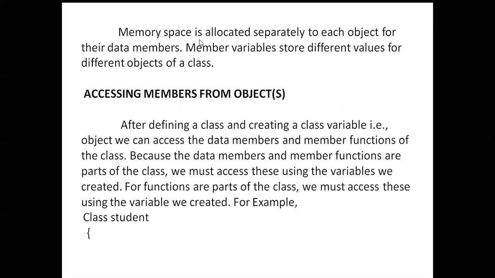Memory space is allocated separately to each object for their data members. A member variable stores different values for different objects of a class. Accessing members from objects: after defining a class and creating a class variable, that is the object, we can access the data members and member functions of the class. Because the data members and member functions are parts of the class, we must access these using the variables we created.